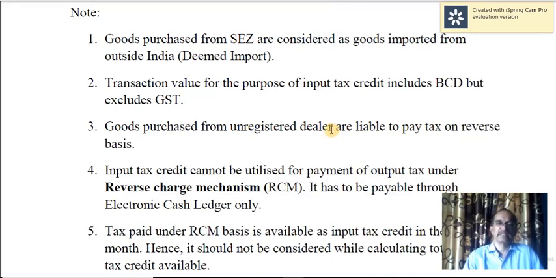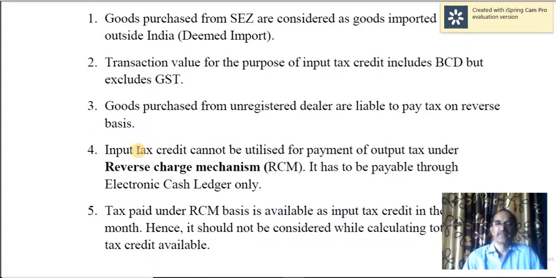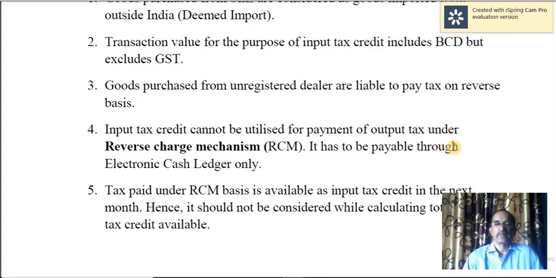Goods purchased from unregistered dealer, that is nothing but GST on reverse charge basis. We call that reverse charge transaction. It's not the supplier who is liable to pay the tax, but it is the buyer who is liable to pay the taxes. Input tax credit cannot be utilized for the payment of output tax under reverse charge mechanism, because this has to be paid in cash only. It has to be payable through electronic cash ledger only.